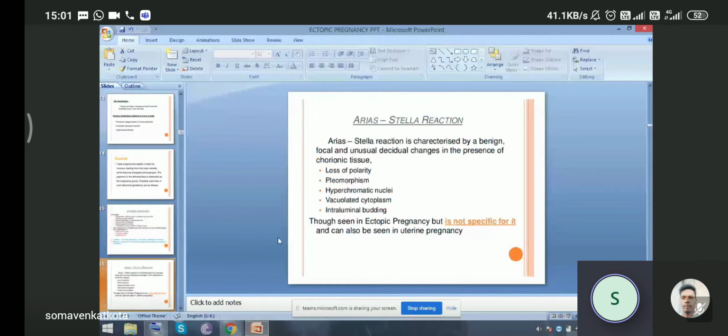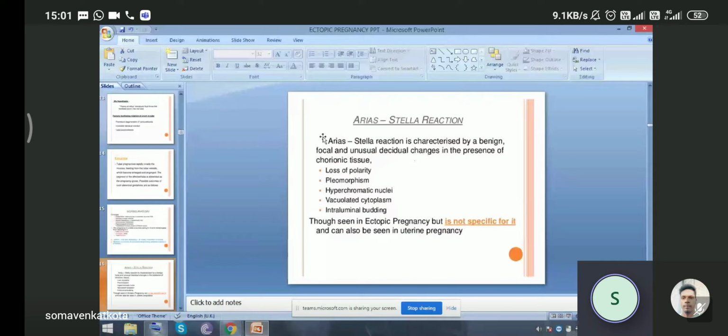One reaction is seen in ectopic pregnancy, which is very common, and it is an MCQ-like question in ectopic pregnancy. It is named the Arias-Stella reaction. What is this? It is characterized by benign focal and unusual endometrial changes in the presence of chorionic tissue.